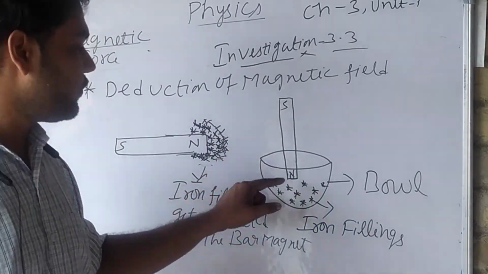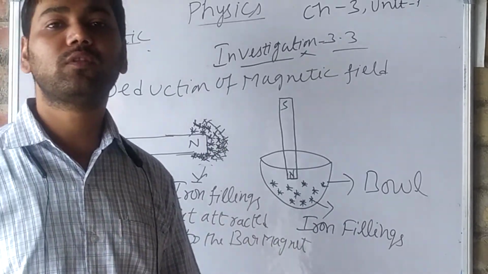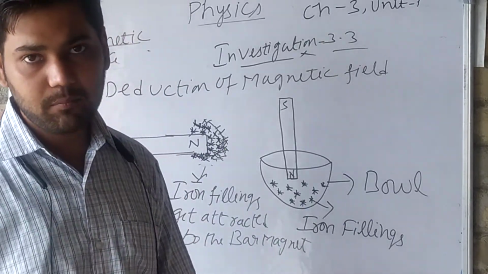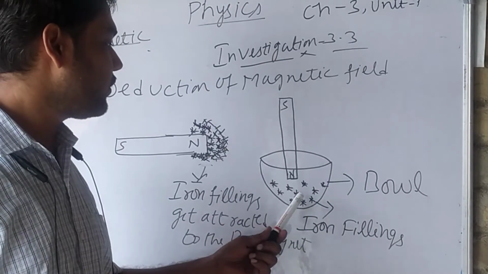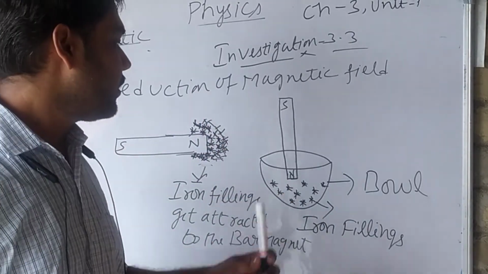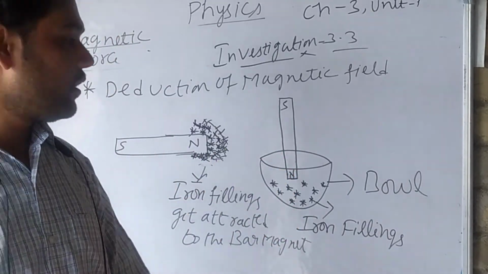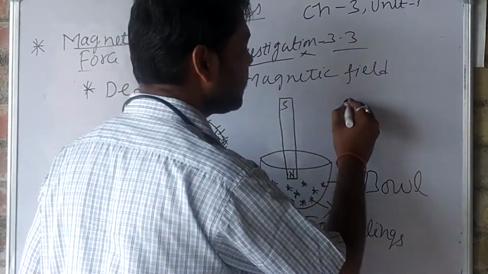As soon as we dip the bar magnet inside the filings, what happens? Because of the magnetic field of the magnet, those iron filings will get attracted to the bar magnet, and they will cling on. Cling means chipak jana. Cling means CLING.